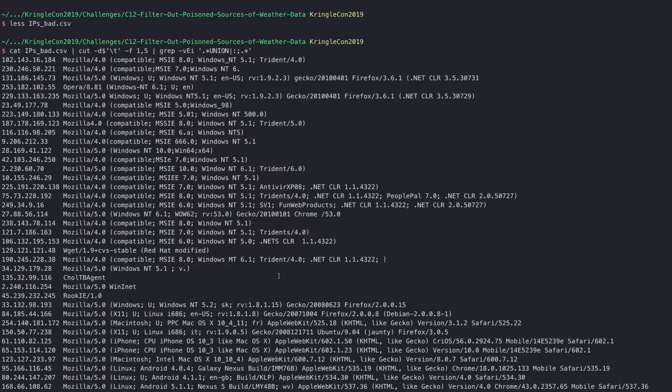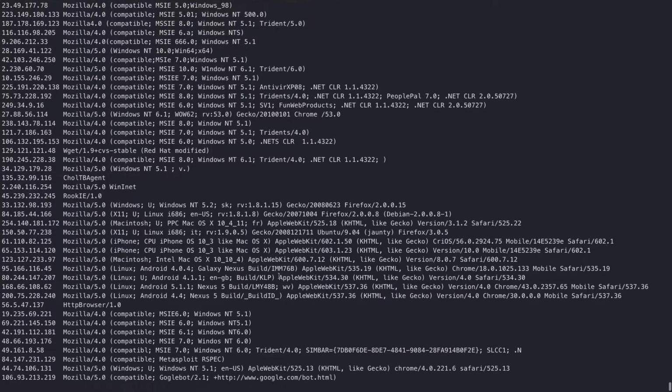If you go over this, you'll notice that in a few instances, things don't look the way they're supposed to. Obviously one is going to be this Metasploit one here at the bottom. That's something that we might want to search for and pivot off of. Gogglebot. Hey, it's Googlebot. Nice try, attacker, but that's definitely one that stands out as well. Apple WebKit misspelled, probably one that we want to track as well.